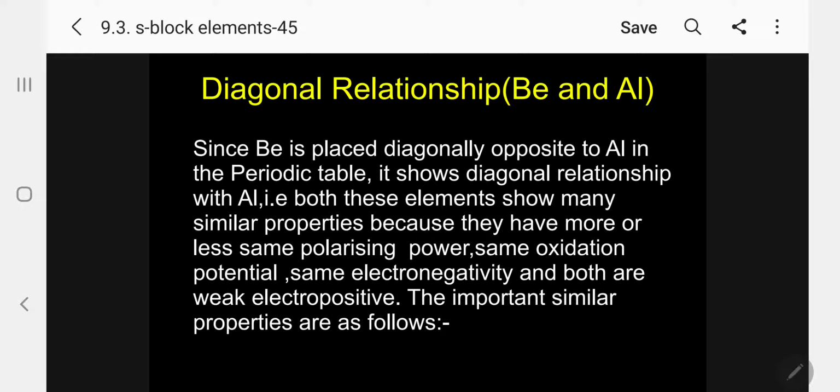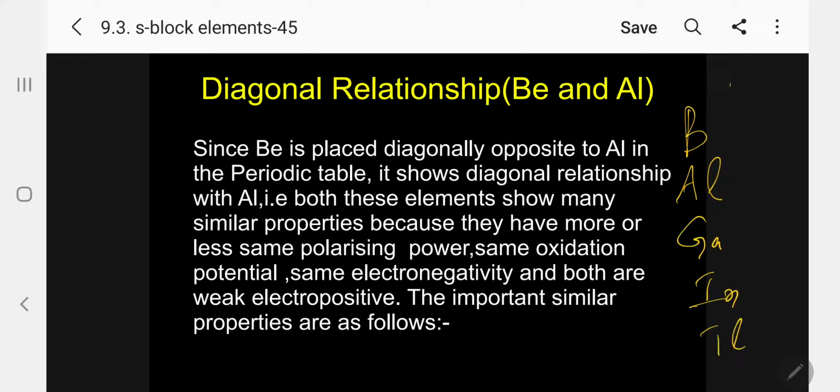Now I will discuss the diagonal relationship between beryllium and aluminium. Aluminium is present in the 13th group, the boron family: boron, aluminium, gallium, indium, and thallium.